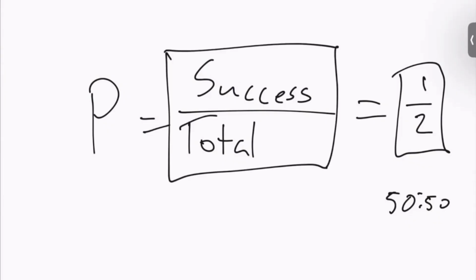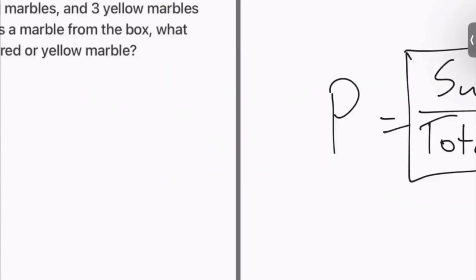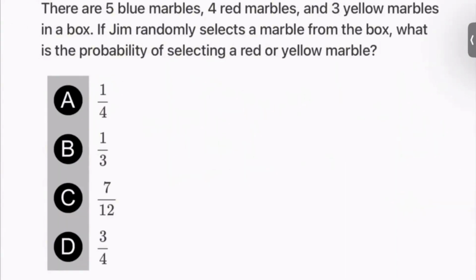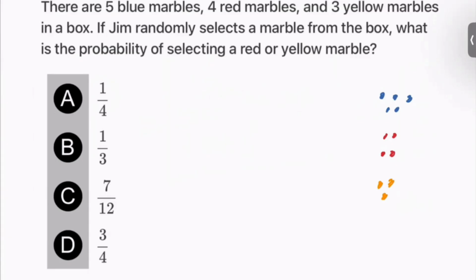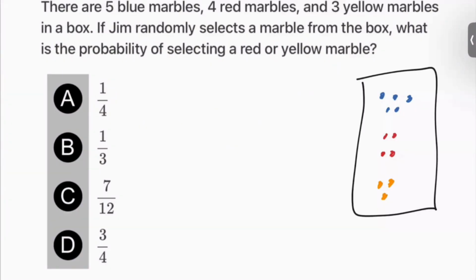I do a couple things with colors for this question because it's got marbles, but that's the general idea. So there are 5 blue marbles, and you won't have colored pencils when you're taking your ASVAB, but I have this advantage. So 5 blue marbles, 4 red marbles, and 3 yellow marbles. Hopefully these are the right colors. Anyway, these are the marbles. If Jim randomly selects a marble from the box, what is the probability of selecting a red or yellow?